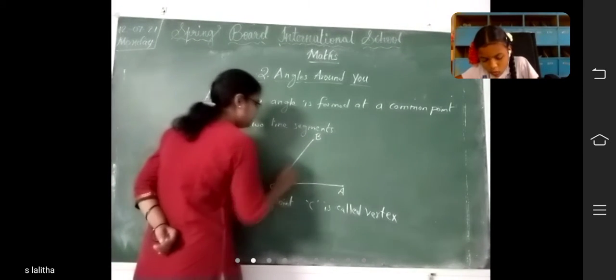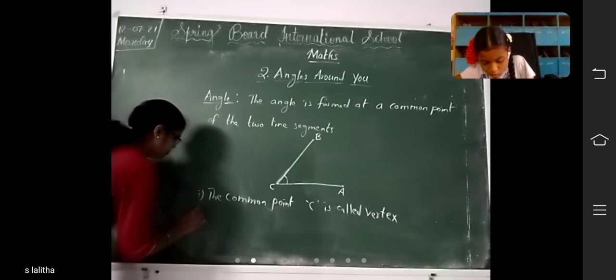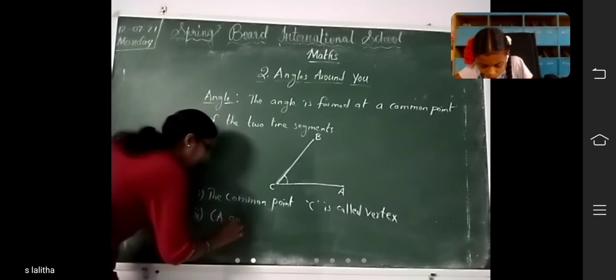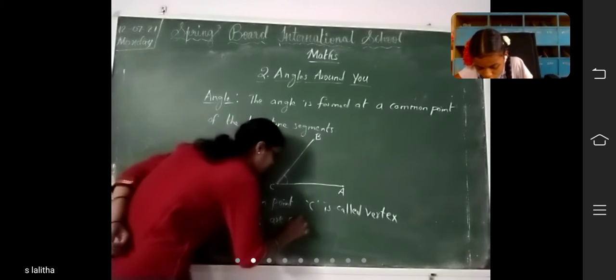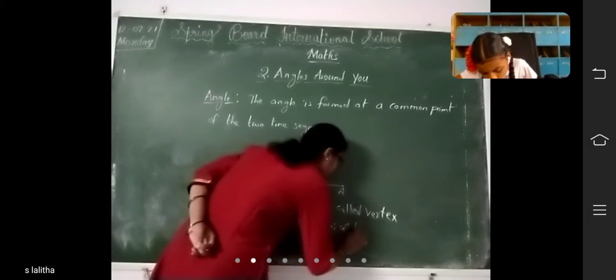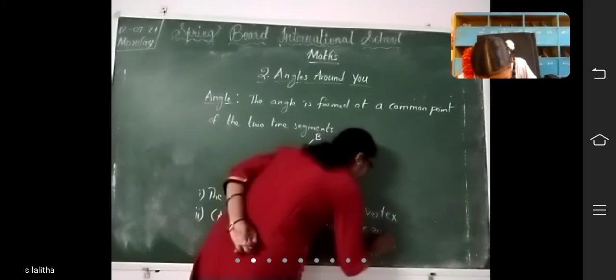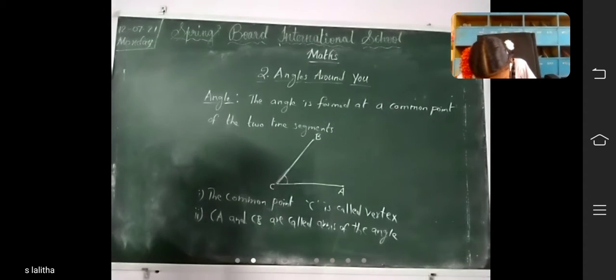This CA and CB are called arms of the angle. CA and CB are called arms of the angle.